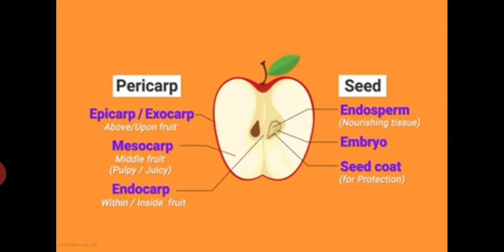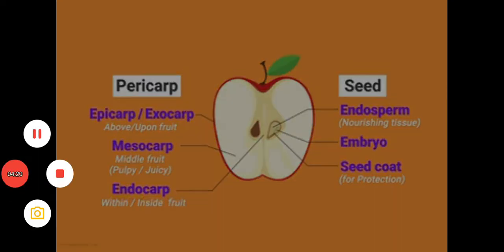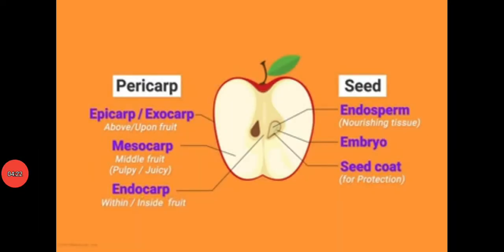Pericarp is composed of the following three layers: epicarp, mesocarp and endocarp. Epicarp is the outer thin skin that covers the entire fruit. Mesocarp is the middle pulpy edible layer of the fruit and endocarp is the hard membranous innermost layer that encloses the seed.